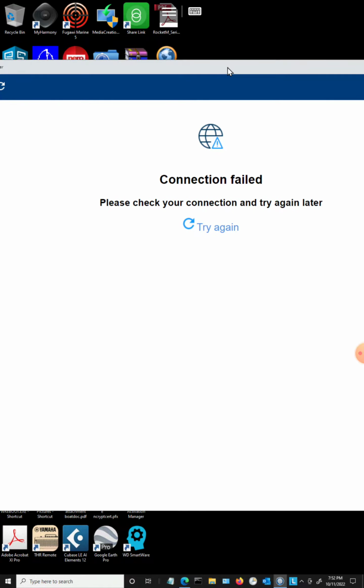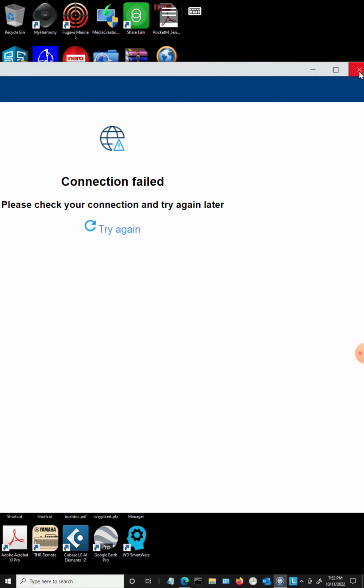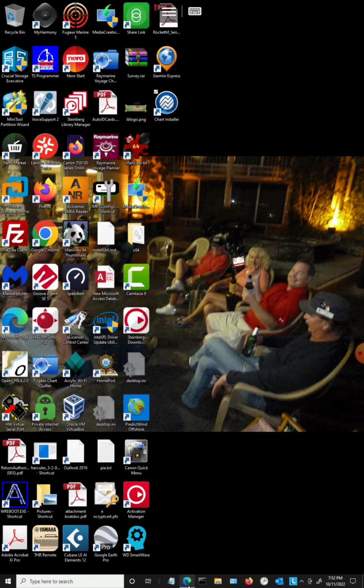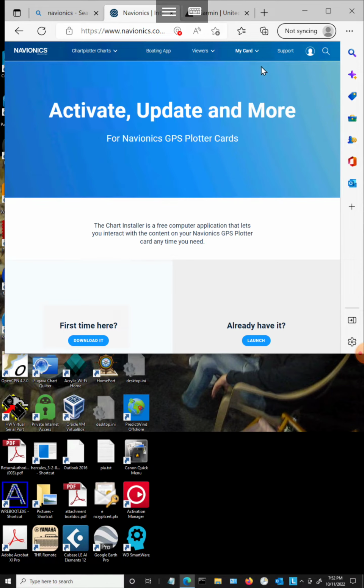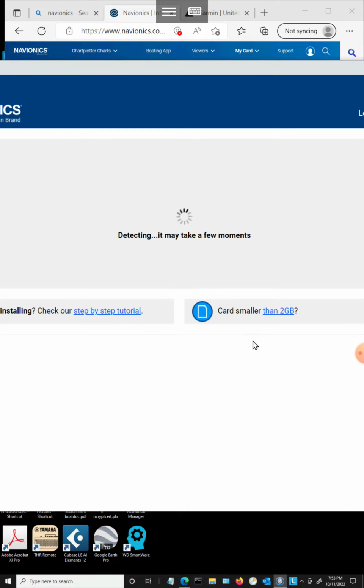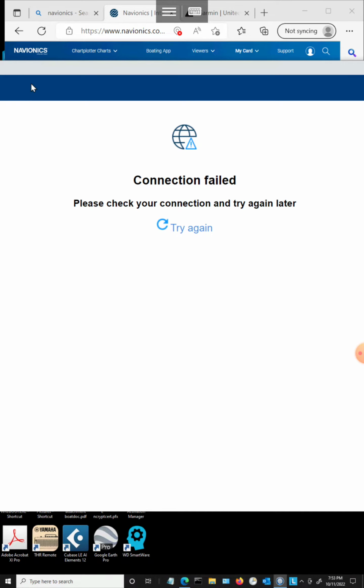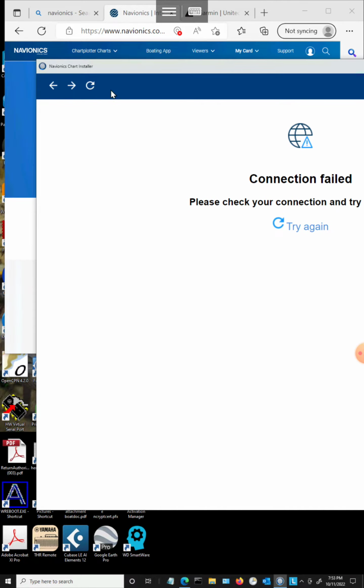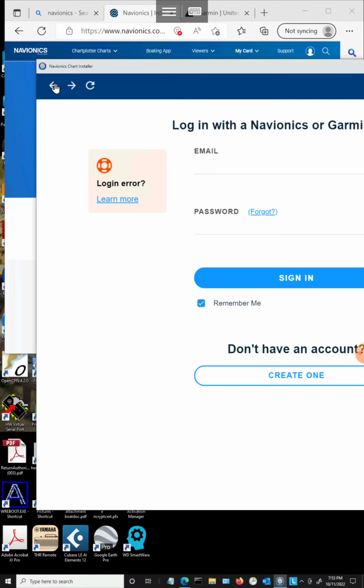When I launch it from the browser interface, so here I'm on the site, and if I go here and go to launch it from here, it finds the app just fine, and then connection failed. So I was getting through this way, but now it's just taking me to that screen. That's weird, because before I did this, it was taking me to the chart itself in the interface, and you could see the information there.